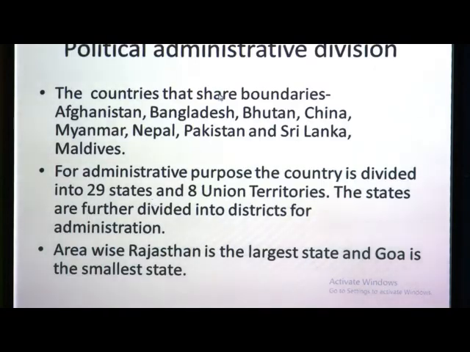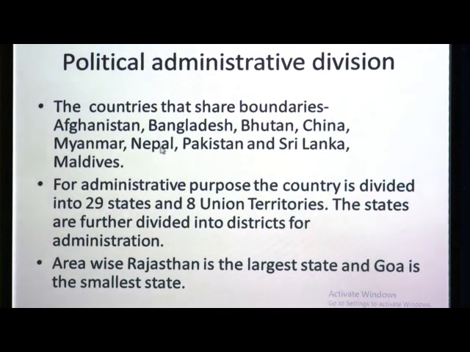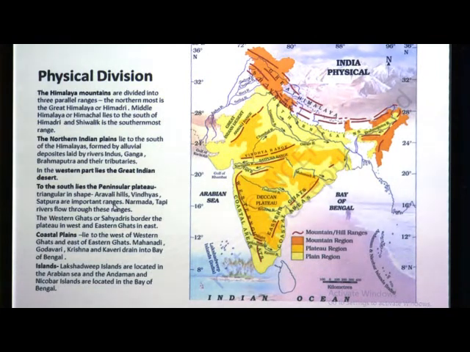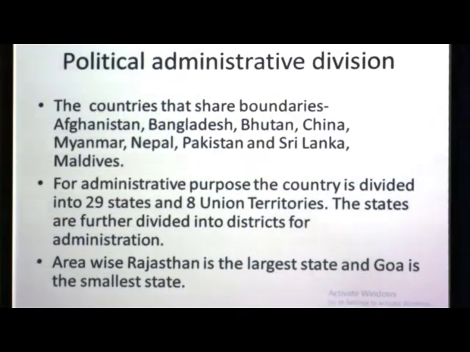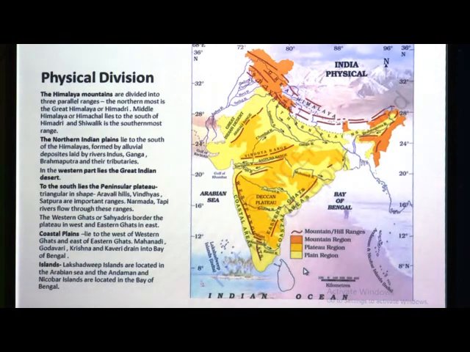Then we have seen the political administrative divisions. We have seen the neighbors of India: Afghanistan, Bangladesh, Bhutan, China, Myanmar, Nepal, Pakistan, Sri Lanka and Maldives. We have seen that our country is divided into 29 states and 8 union territories, and these states are further divided into districts for administrative purposes. Area-wise, Rajasthan is the largest state and Goa is the smallest state.